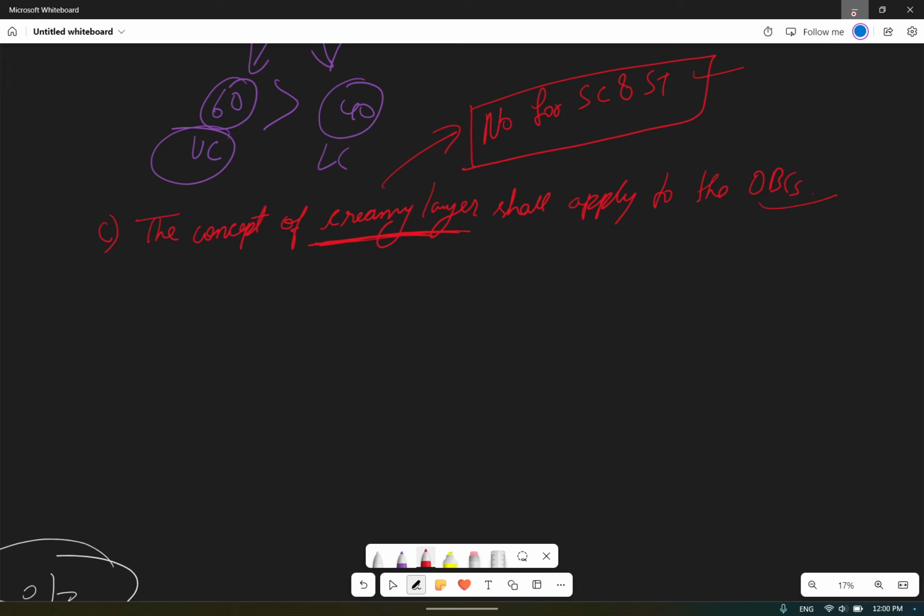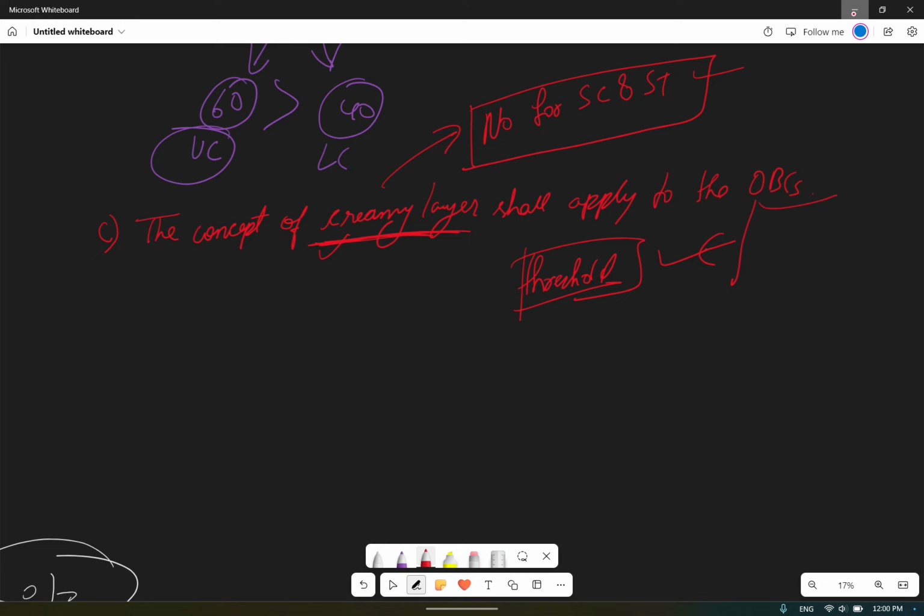So within the OBC, a threshold has to be defined. Let us suppose if people are earning more than 6 lakh rupees, that OBC will be counted under the creamy layer, and if people are earning less than 6 lakh rupees, they will not come under the creamy layer, and they will get the reservation for the OBCs.